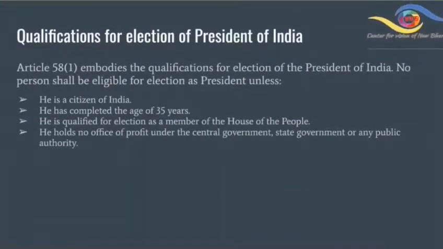Qualifications for election of President of India. Article 58(1) embodies the qualifications for election of the President of India. No person shall be eligible for election as President unless he is a citizen of India, he has completed the age of 35 years, he is qualified for election as a member of the House of the People. He holds no office of profit under the central government, state government or any public authority.